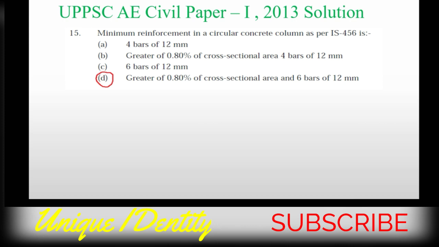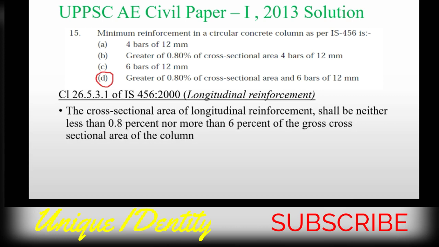See, here two clauses are being mixed. For rectangular section, it is 4 number of 12 bar. It is okay, but the minimum reinforcement is 0.80%. So for rectangular section, option B would be correct. Similarly, for circular section, 6 number of bar is required. Also lowest is 0.80%. So here option D is correct, greater of 0.80% of cross sectional area and 6 number of bar of 12 millimeter.